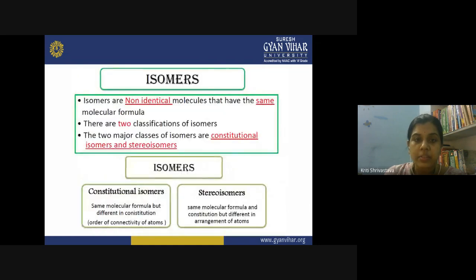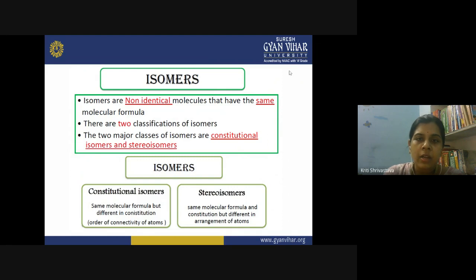So we know what isomers are. Isomers are non-identical molecules that have the same molecular formula. If a simple molecular formula is given to me, many different arrangements are possible for that chemical formula.